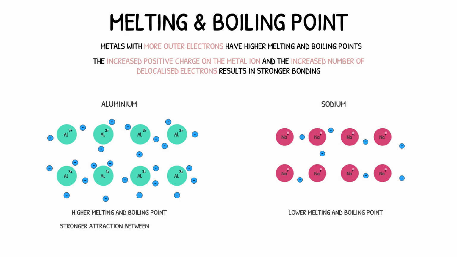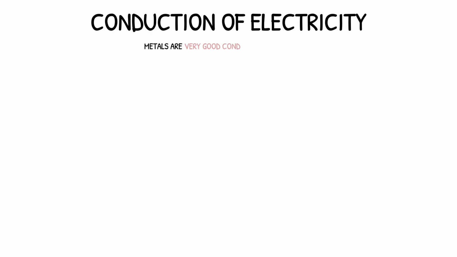There is a greater attraction between the aluminium ions and its delocalized electrons than there is between the sodium ions and its delocalized electrons. Therefore, more energy is required to change the state of aluminium, therefore resulting in a higher melting and boiling point.